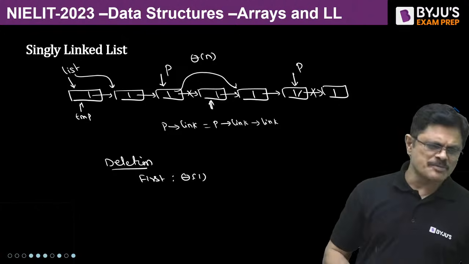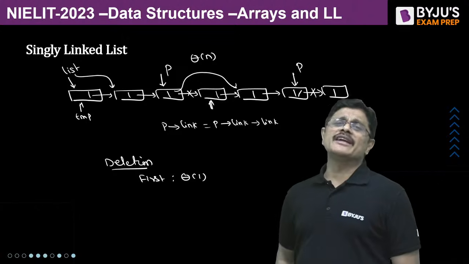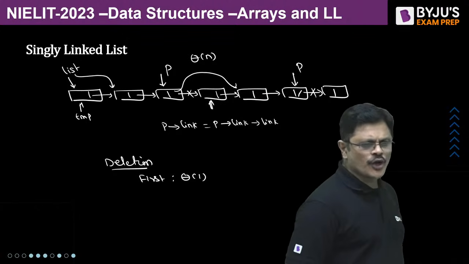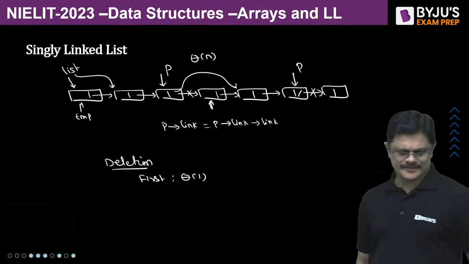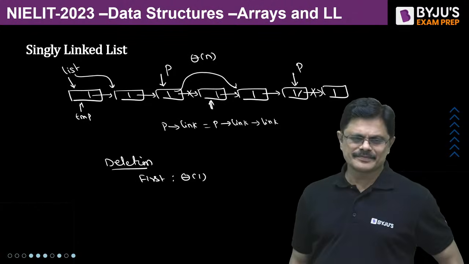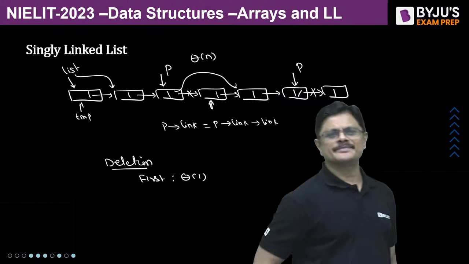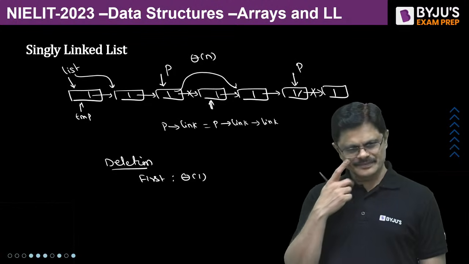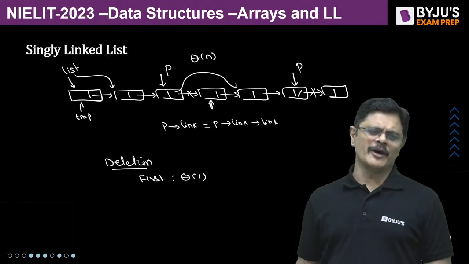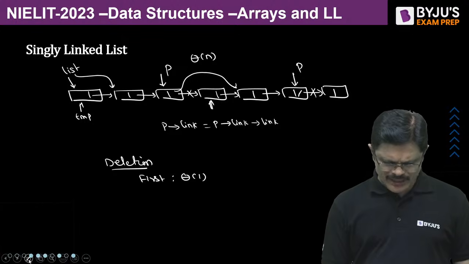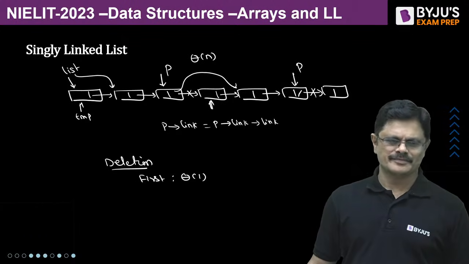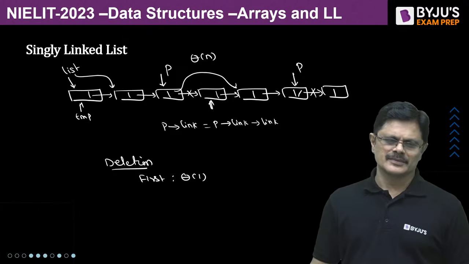Suppose they may ask you this particular question, sir. To delete the first node, how many link manipulations are required? What is the answer? Minimum link manipulations. To delete the first node, we require how many link manipulations? One link manipulation, no? Just one link.